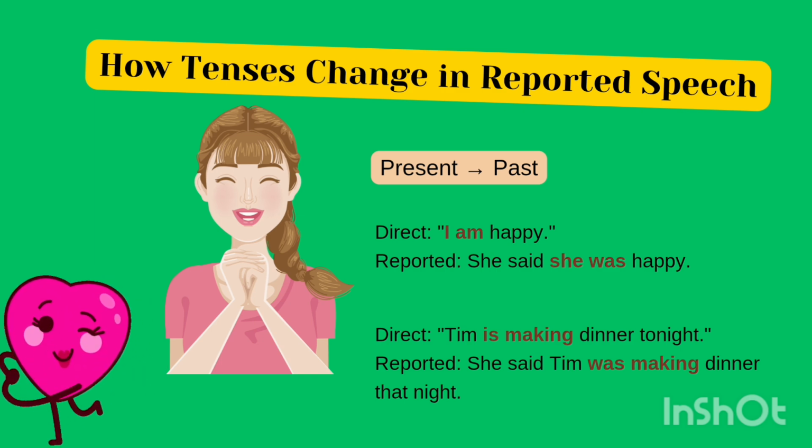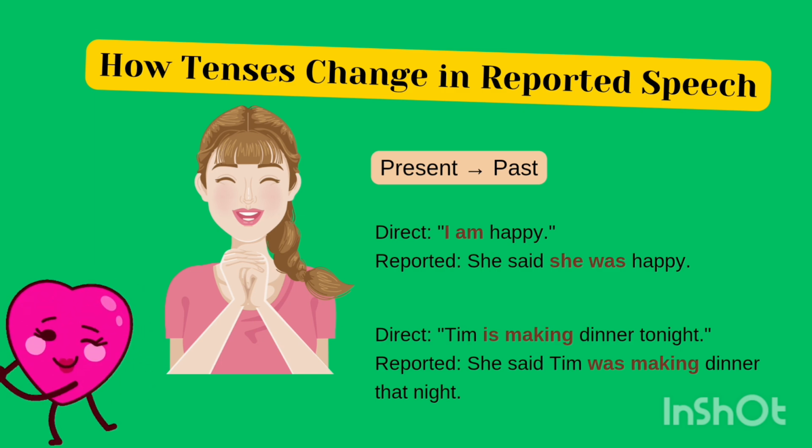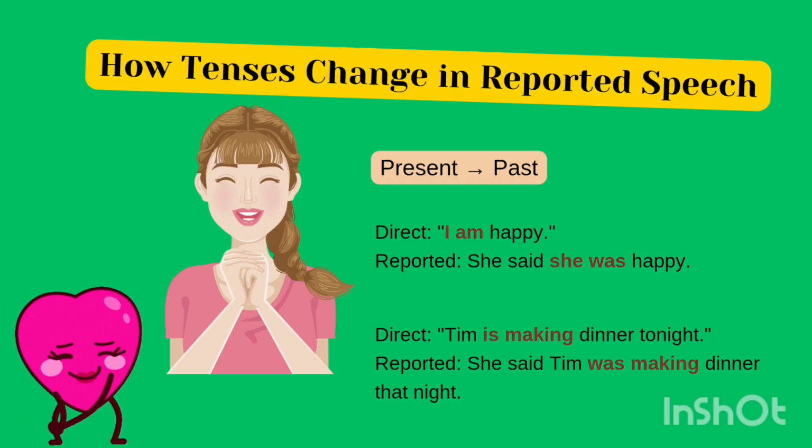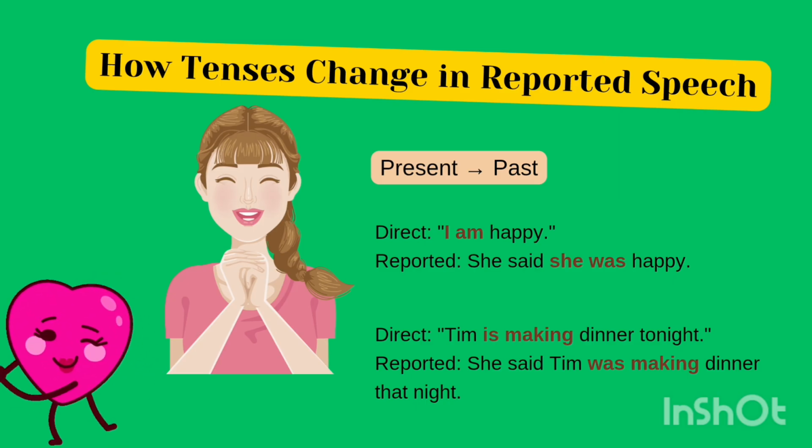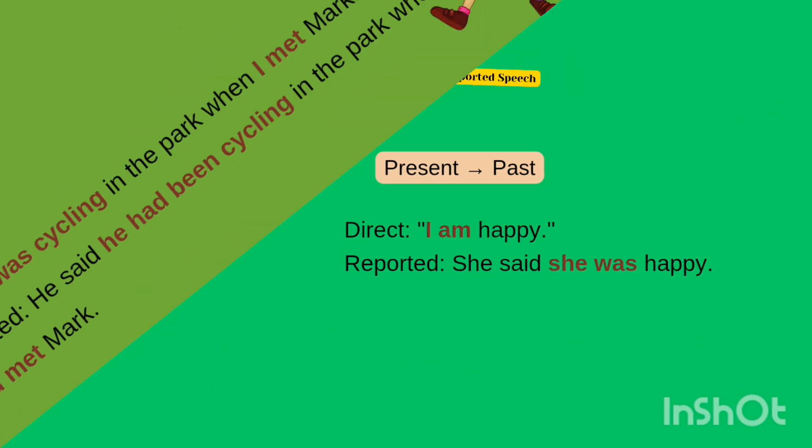How do tenses change in reported speech? Present will become past. For example, "I am happy." We change it to: she said she was happy. Another example, "Tim is making dinner tonight." She said Tim was making dinner that night.